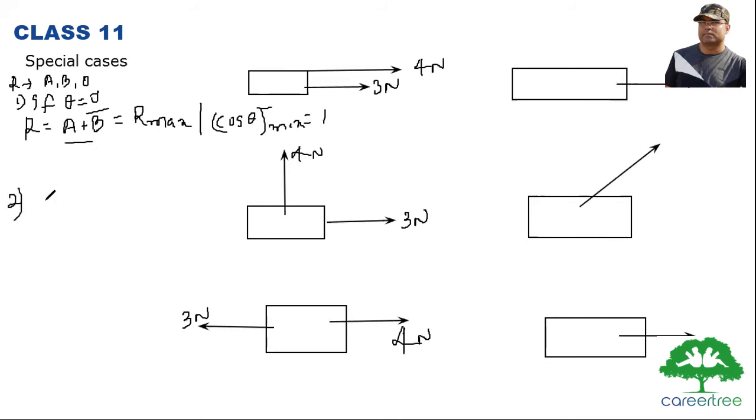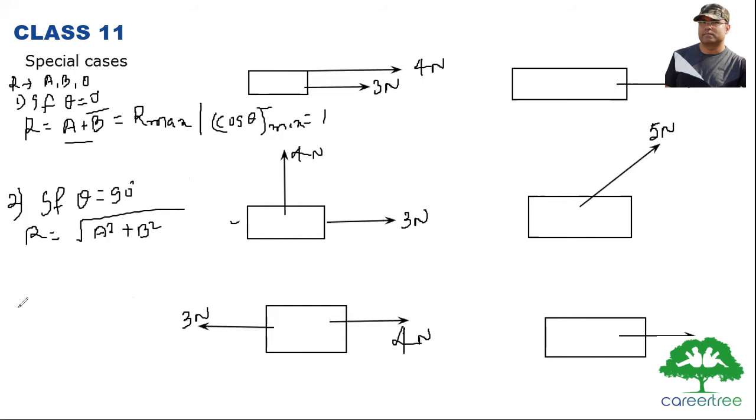The second special case is if theta is equal to 90 degrees. 90 degrees means both forces, 3 Newton and 4 Newton, are acting perpendicular. You can see this in the diagram. So if you put theta equal to 90 degrees in the formula, you get r equal to the square root of a square plus b square, because cos 90 is 0. So from 3 Newton and 4 Newton, you will get 5 Newton.